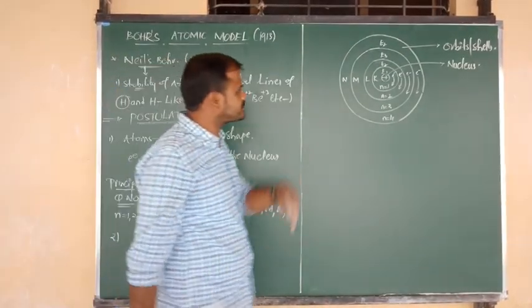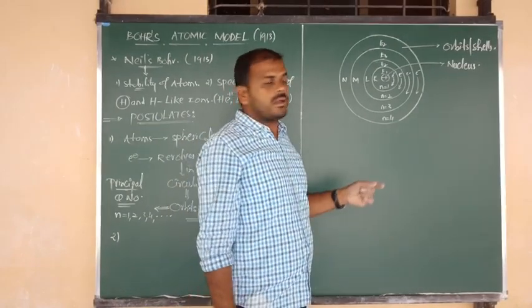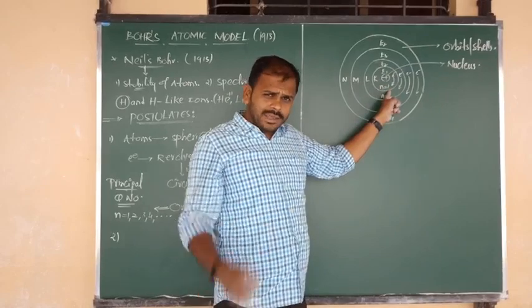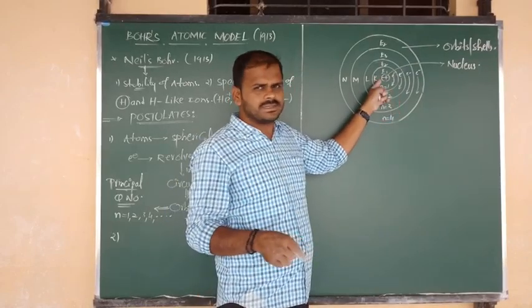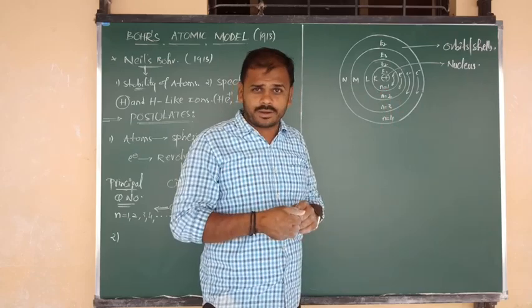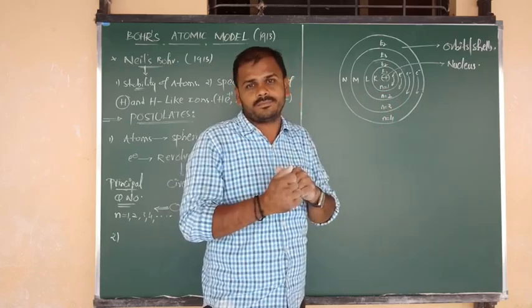Listen carefully. Suppose n equal to 1 means the first orbit around the nucleus. Maybe first orbit or second orbit, whatever that may be, every orbit contains a number of electrons, depending upon the orbitals.